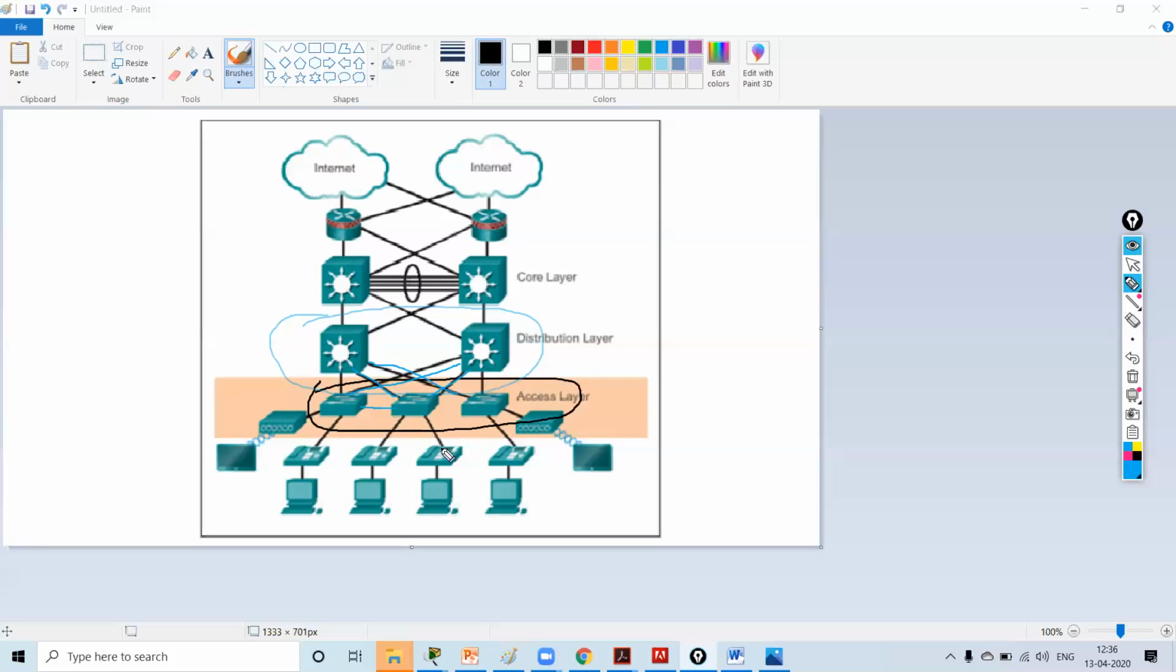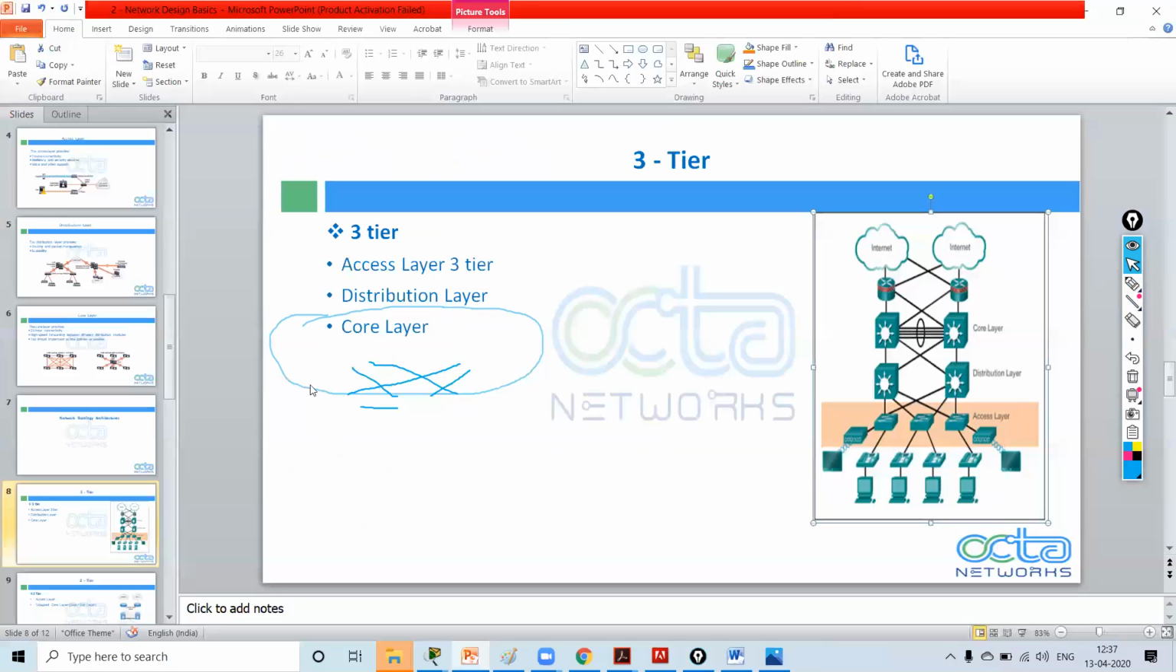Understood access layer switch? Yes, sir. Any doubt? No, sir.